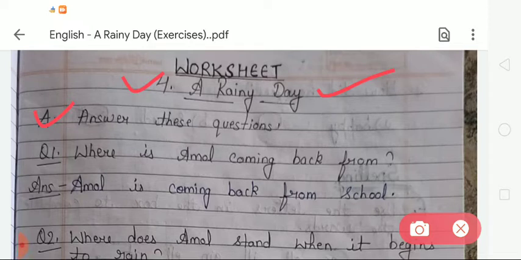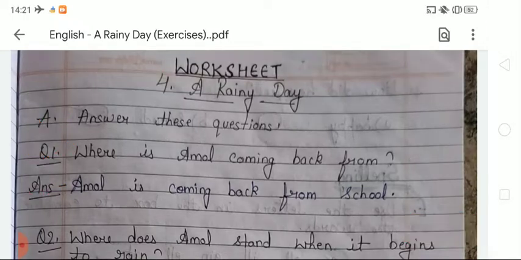So what will we do in this exercise? In this exercise we have to write the answers to the given questions. The first question is, where is Amol coming back from? You have to note down the given question number 1. The answer will be, Amol is coming back from school. What is the spelling of school? The spelling of school is S-C-H-O-O-L, school. So Amol is coming back from school.